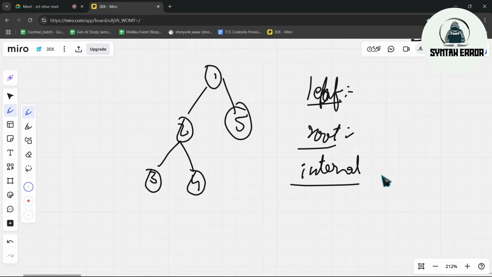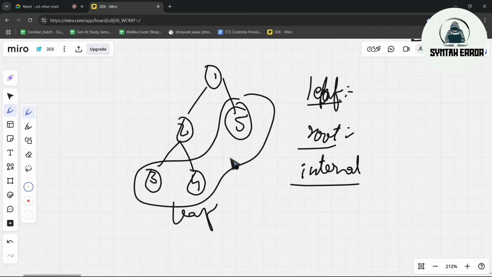Next question. Which one is the internal node? Shaili wrong, Hemant wrong, Ananya is correct, Adarsh is correct. So 5 is already a leaf node, right? So this is a leaf node. This is a root node. Only the remaining nodes are called internal nodes. That's it. I wanted to show you guys this.